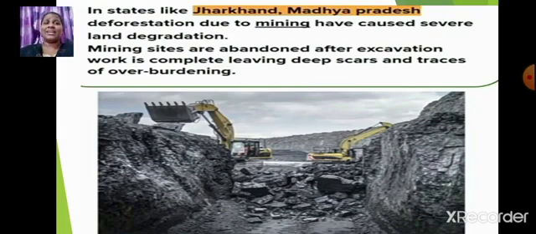So in states like Jharkhand and Madhya Pradesh, deforestation, that is clearing of forest, due to mining has caused severe land degradation. Mining sites are abandoned after excavation work is complete. Once the minerals are extracted, these mining sites are left as they are, leaving deep scars and traces of overburdening, which leads to land degradation.